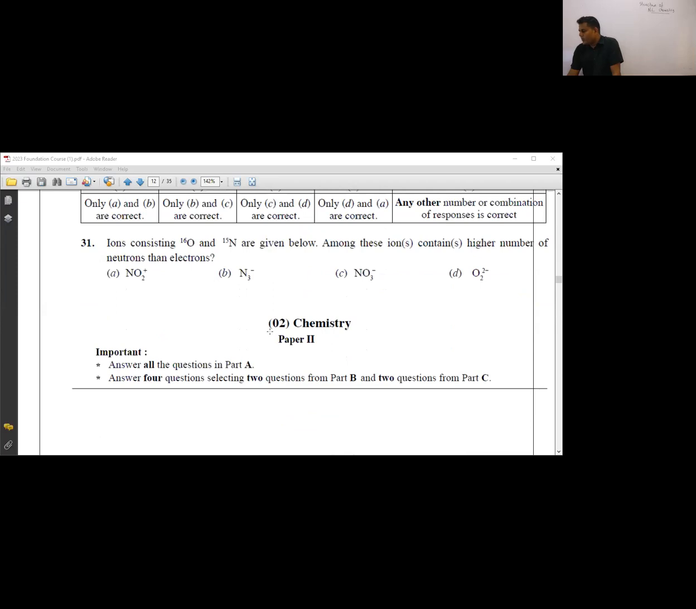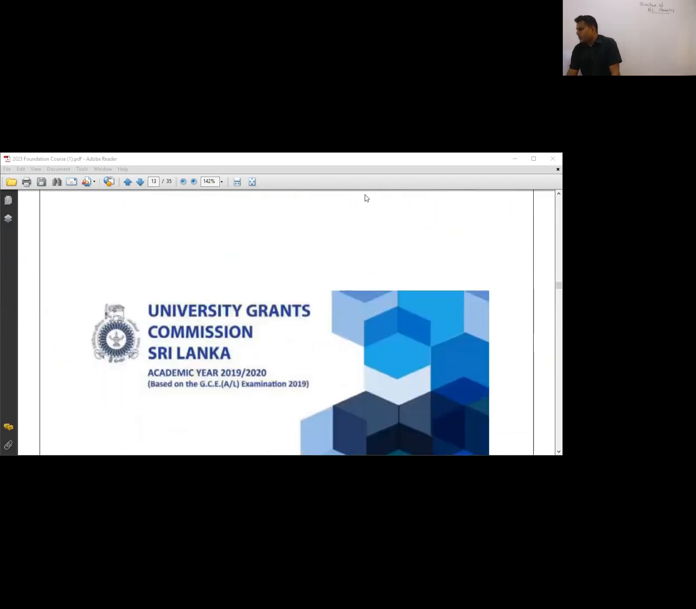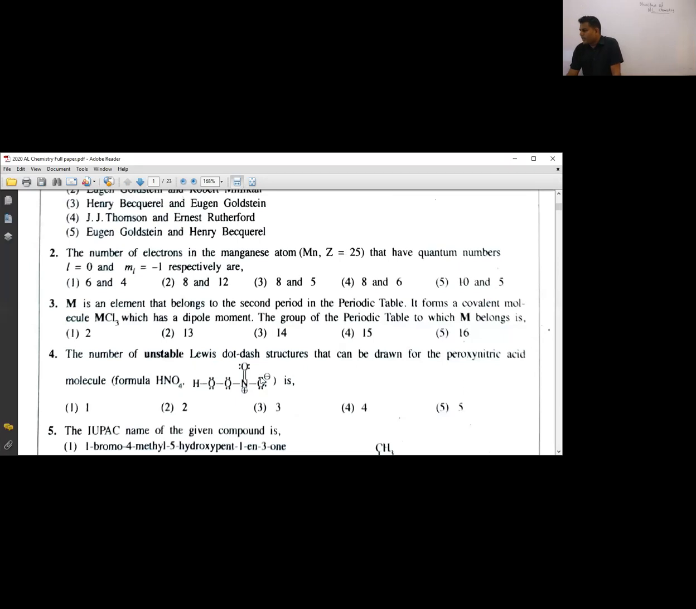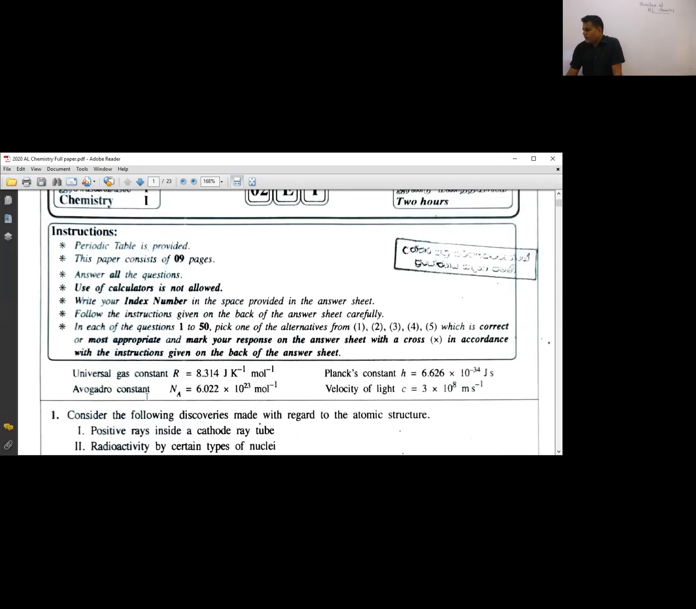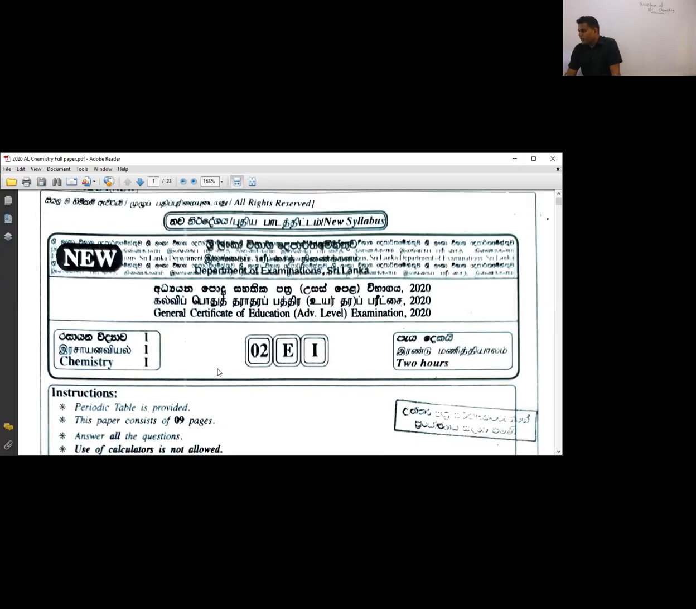So this is chemistry paper 2. In chemistry paper 2, I'll be sharing it. Okay, this is a university course. And I'll show the 2020 A/L paper. This is the 2020 A/L chemistry paper, the latest paper. The 2021 paper isn't available yet. This is the 2020 paper. Okay, I'm showing an original paper.